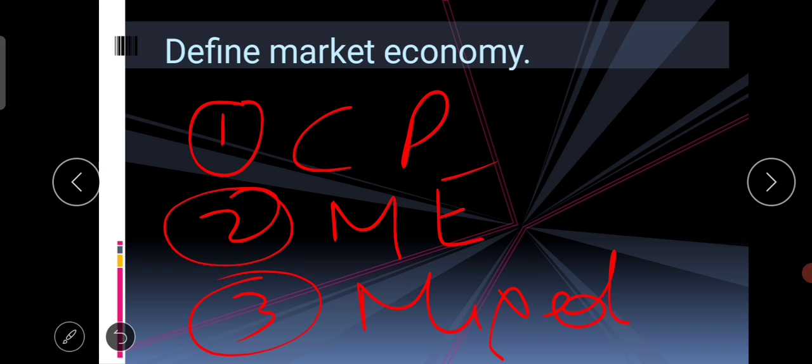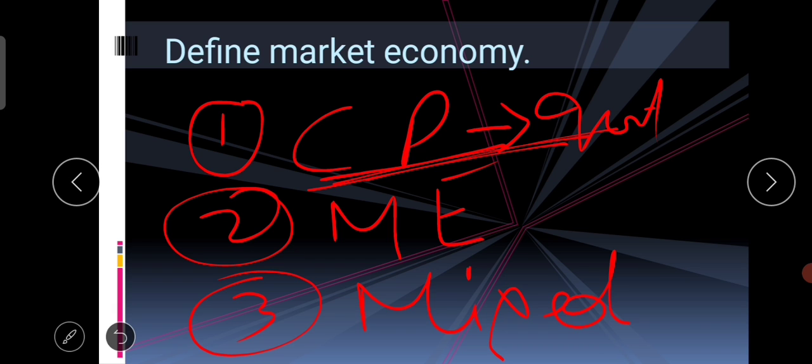Now the economy in which all economic decisions are governed by the government or any other central authority is known as the centrally planned economy. That means in a centrally planned economy, all economic decisions regarding production, consumption, distribution are taken by the government. So here government plays the important role.